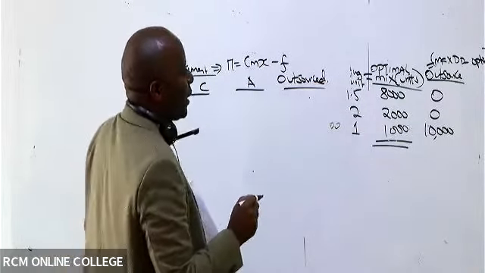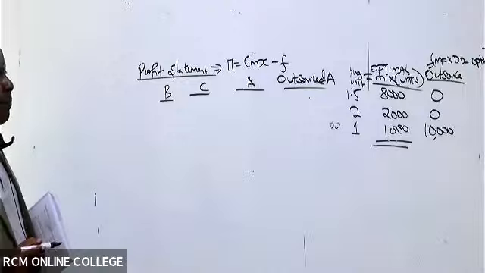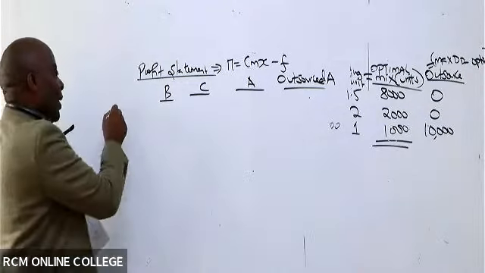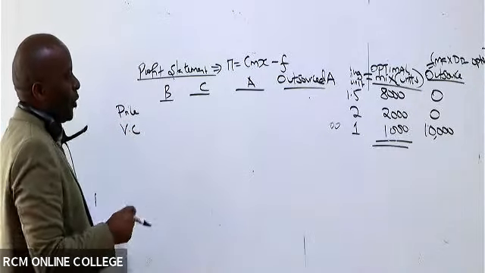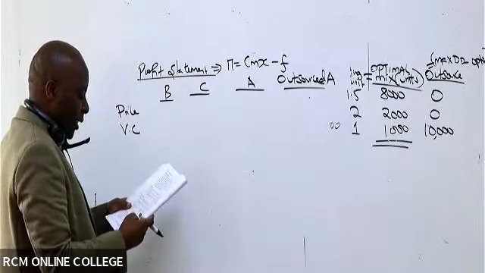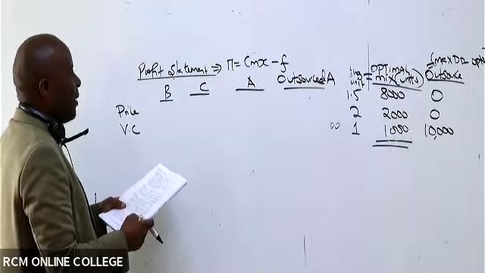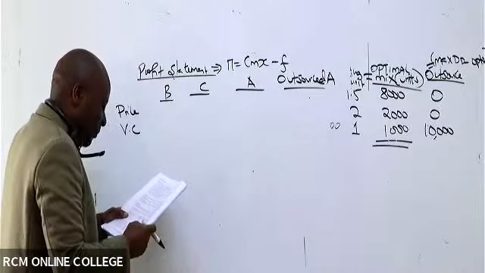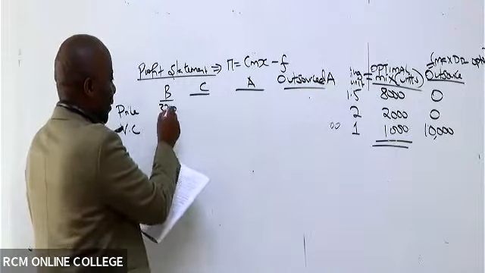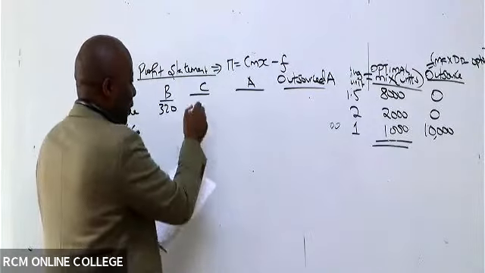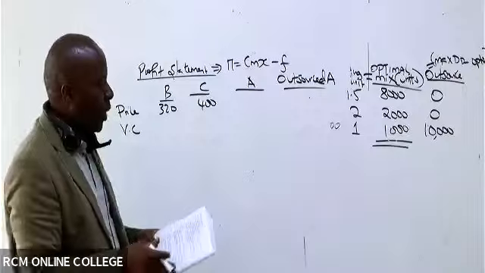So remember, we outsourced some units of A. We already have most of these things. We have price, we have variable cost. So ladies and gentlemen, what is the selling price for B? Not how many units, but how much? 320. C? 400, right? A is 200, isn't it?